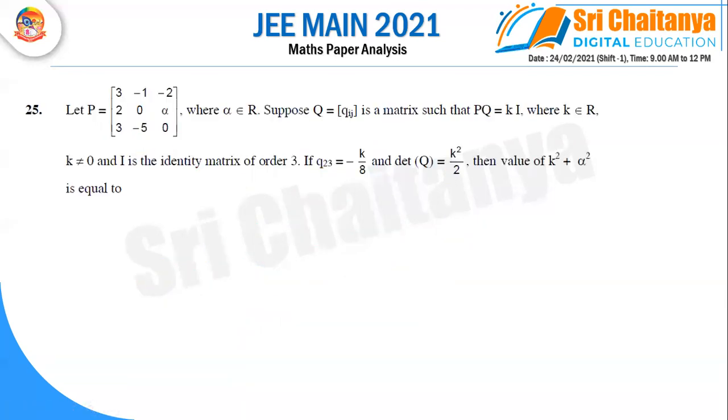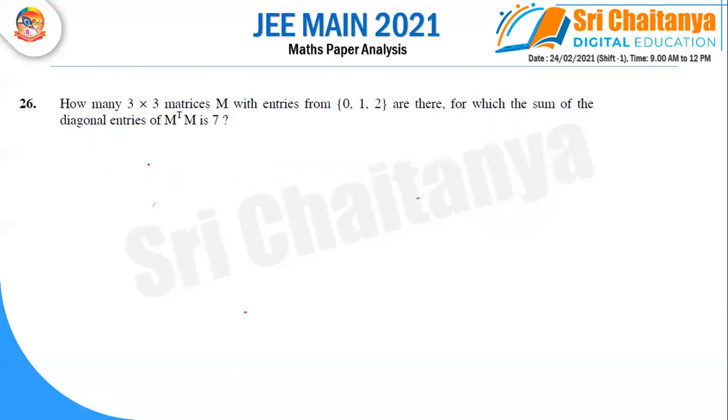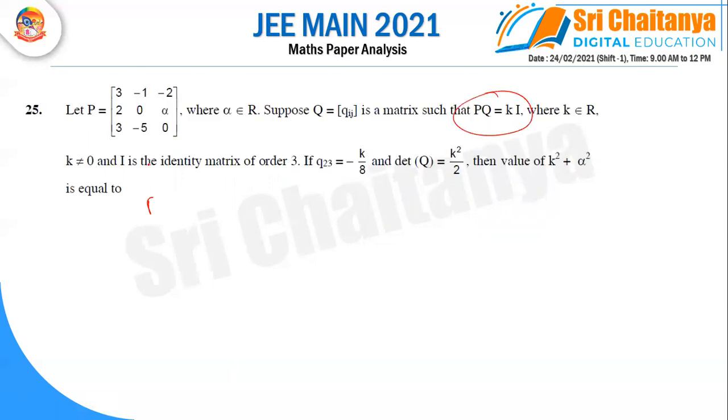Next question. They have given PQ equal to K into I, so the determinant of PQ.